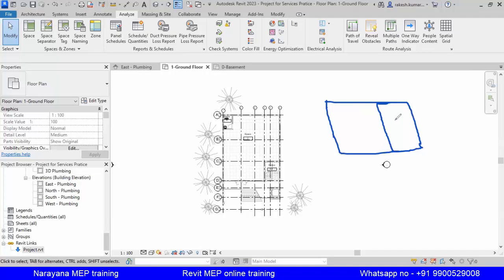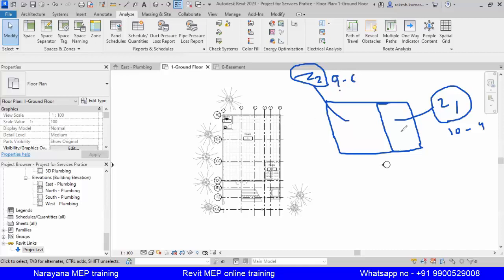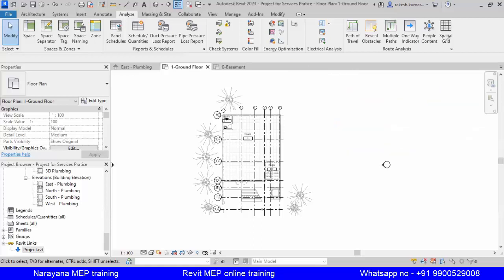Correct. In that case, all the classrooms will be in zone 1 and all the offices and common room will be in zone 2, a different zone. So zoning is basically the timing at which the machine will operate. So here for zone 1, the timing is, for example, 10 to 4. Here it is 9 to 6. Okay, like this it will perform. Clear?